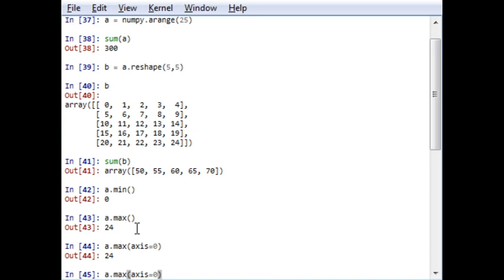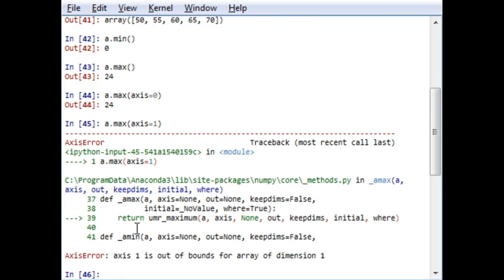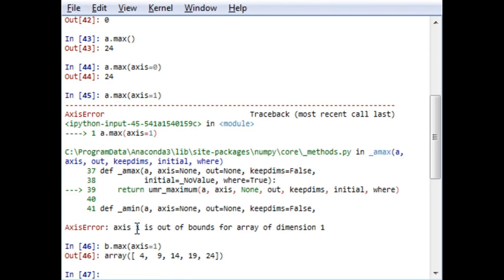If you want to go for rows, for example axis equal to 1, it will give me an error: axis 1 is out of bounds because A is not a 2 cross 5 matrix. But instead of this, if I work on B, then it will work.